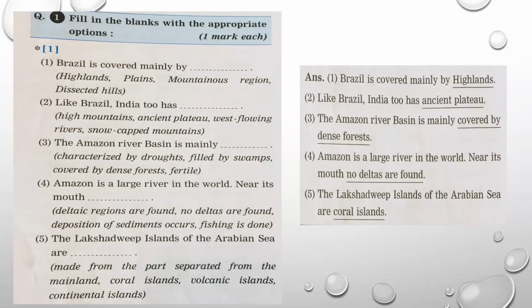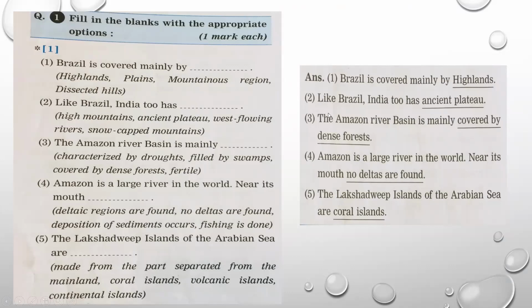So how you are supposed to write? See here on the right hand side. Brazil is covered mainly by dash. In dash, directly write down highlands. You are not supposed to write these options which are given. But the sentence you have to write compulsory. If you write only the word highlands, marks are cut.